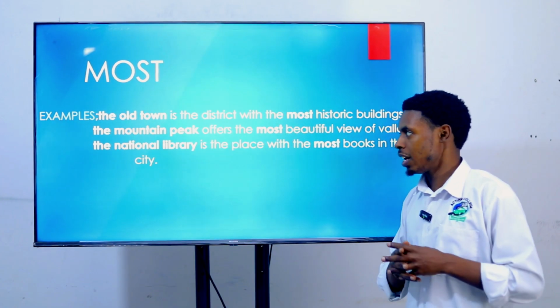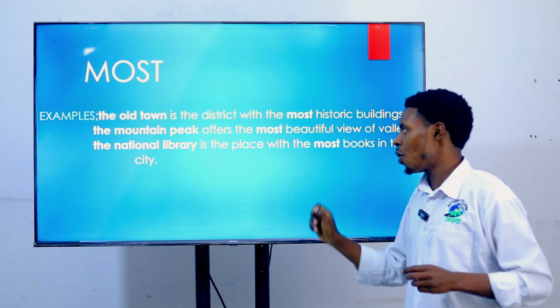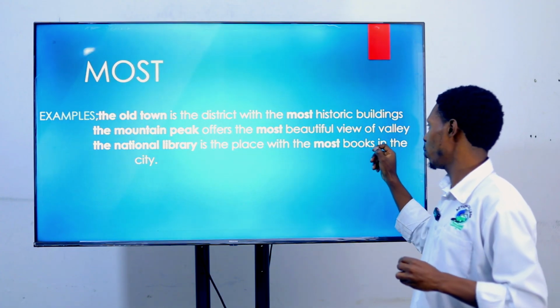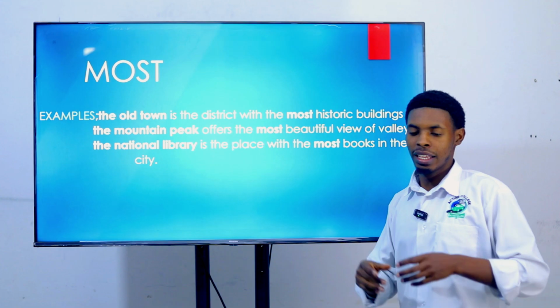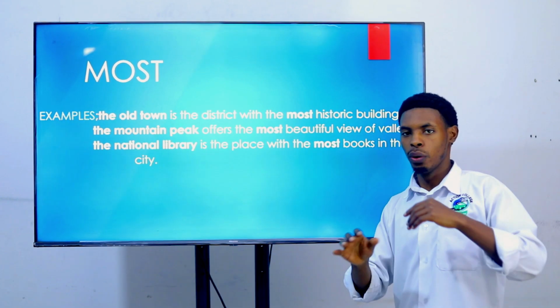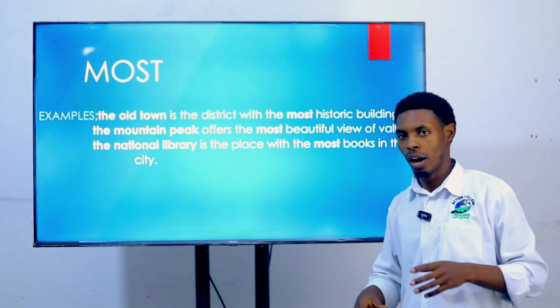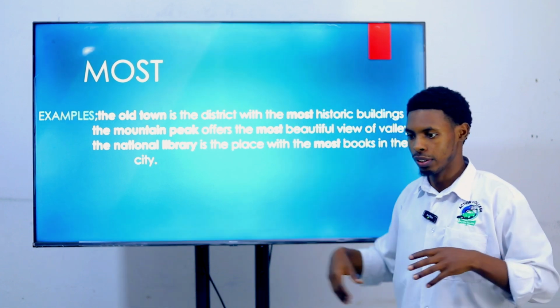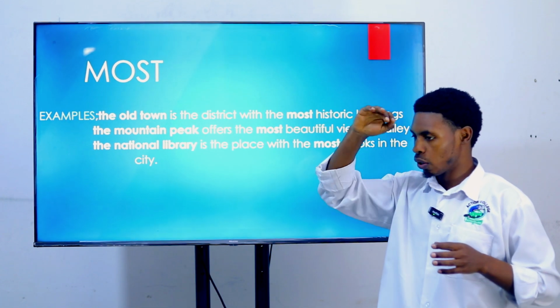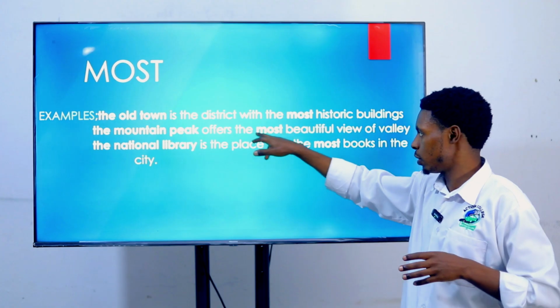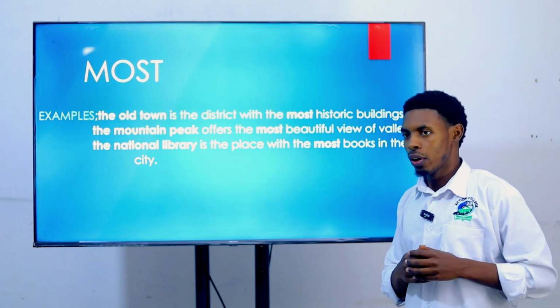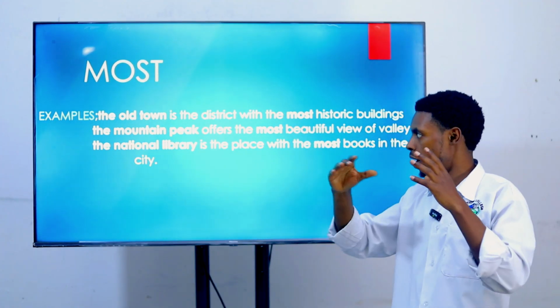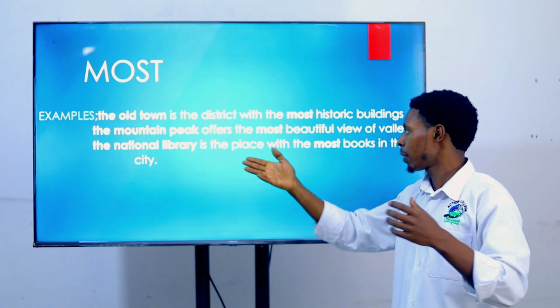The second example: the mountain peak offers the most beautiful view of the valley. Maybe there are different corners where you can stand to watch the valley. If you are on the top, you are going to have a good view of the beauty of the valley.